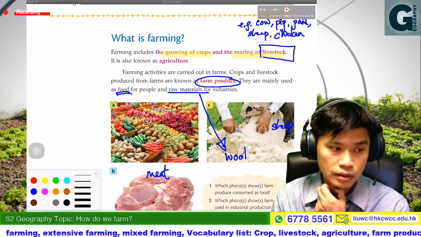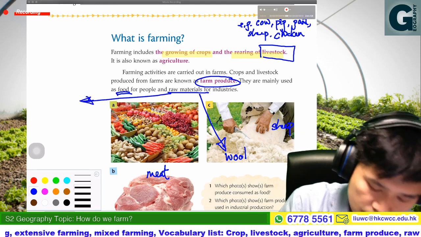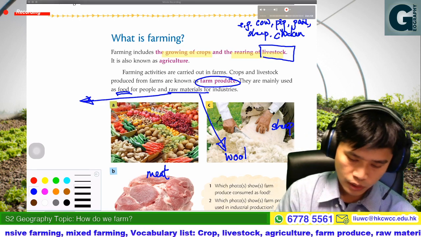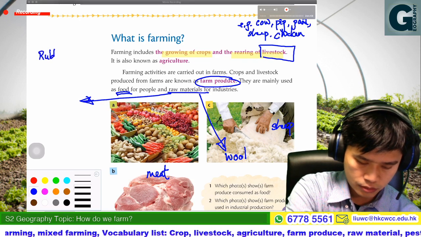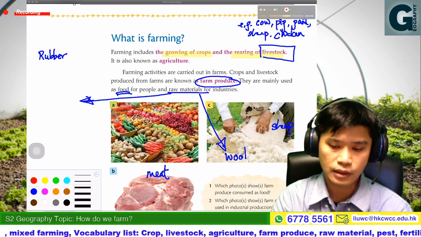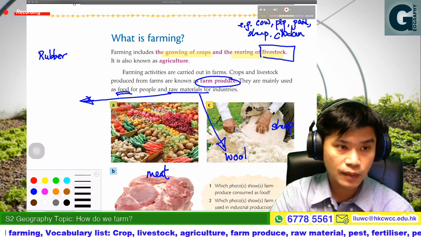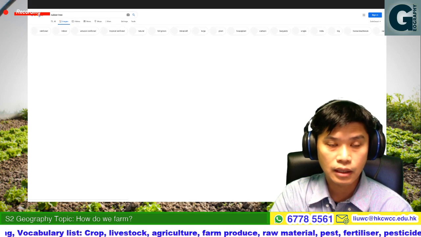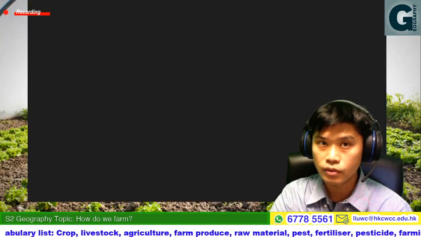Let me give you more examples of raw materials for industry from farming. The first one is rubber. Rubber is grown from trees, from the rubber tree. For example, like this photo, you can see the rubber tree.